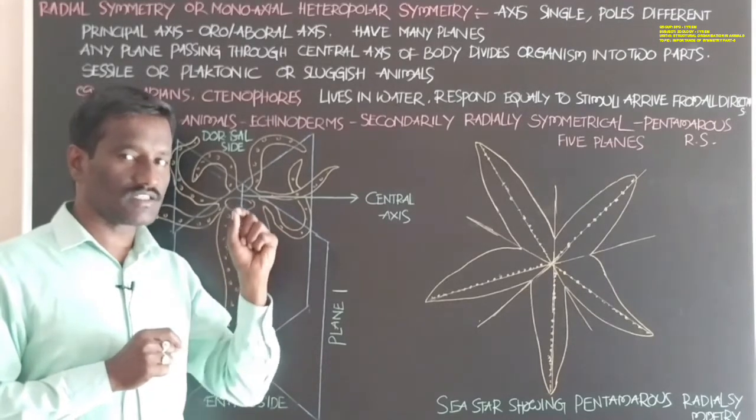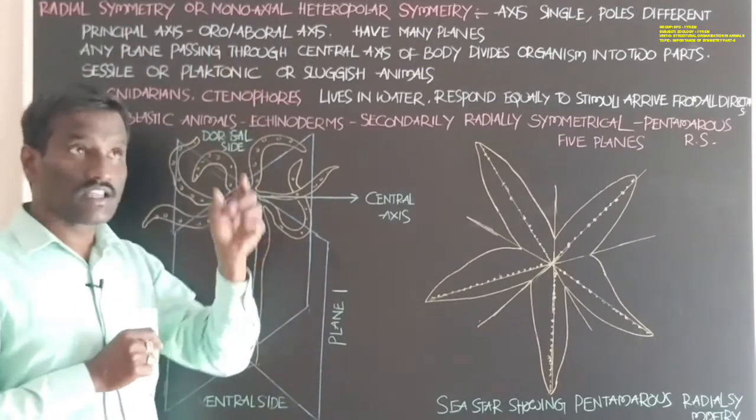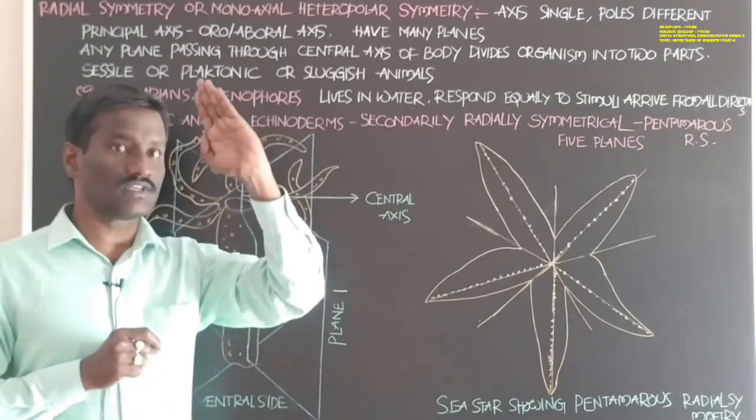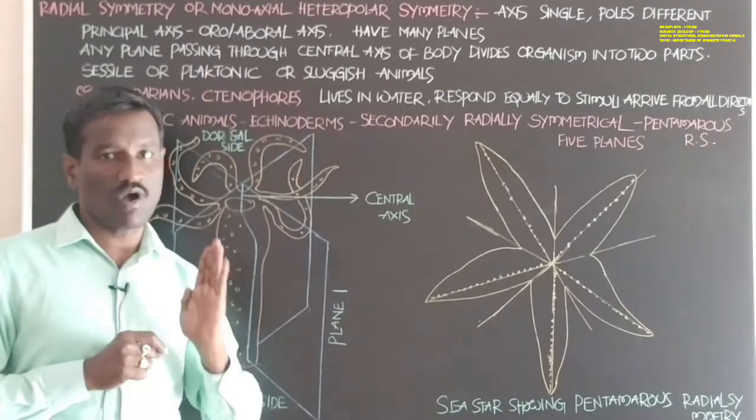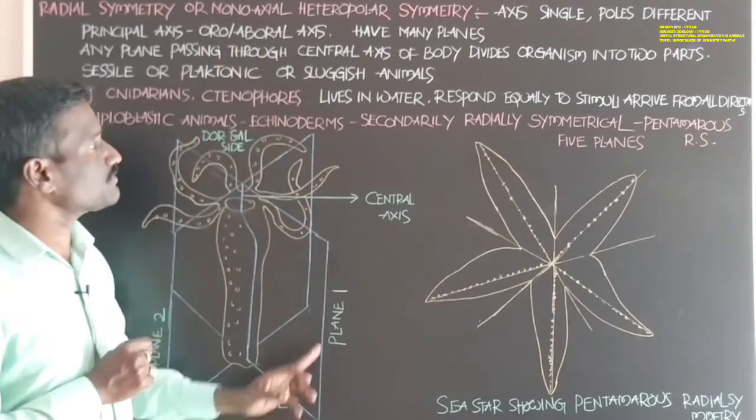Aboral means the side that does not have the mouth. Hence the axis is with mouth and without mouth, hence the name oroaboral axis.